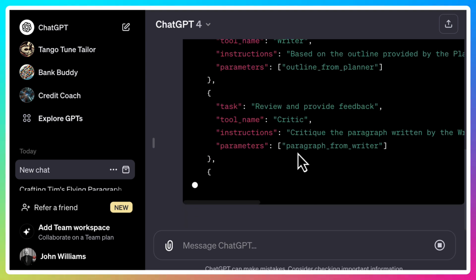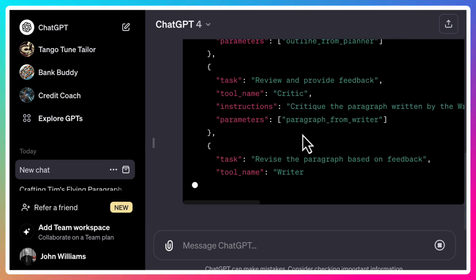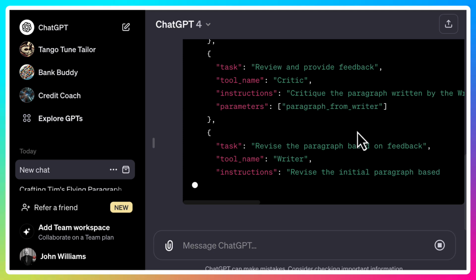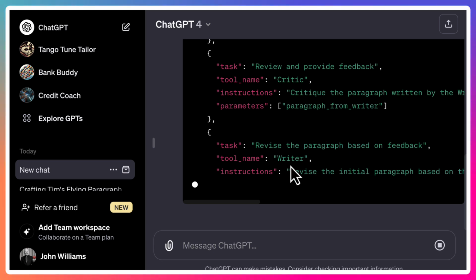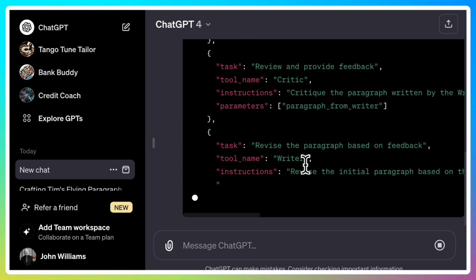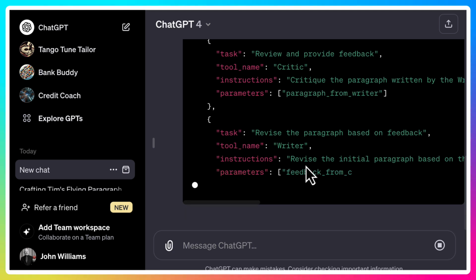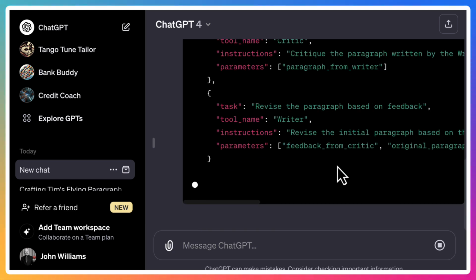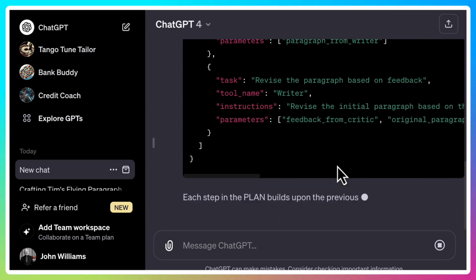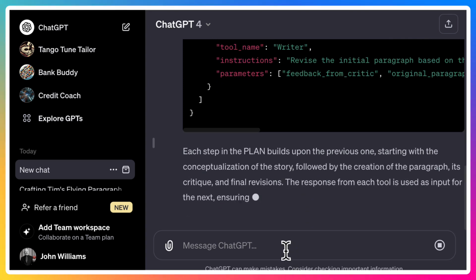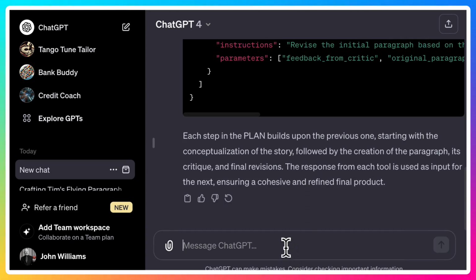Now we've got the critic, and that will be the paragraph. Parameters will be the paragraph from the writer, and then revise it, the writer, and that should include the parameters, feedback from the critic, and the original paragraph. Okay, so yep, this sounds like a good plan.